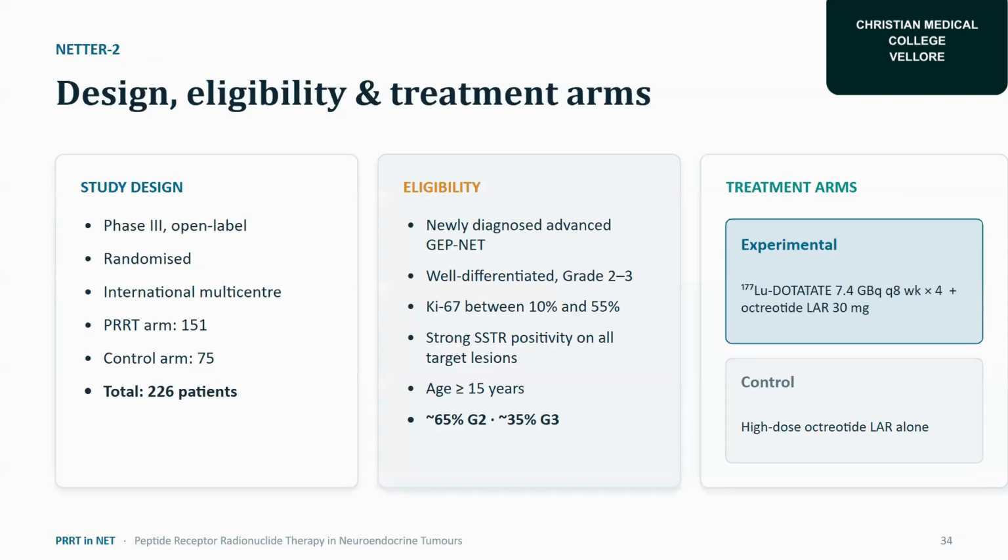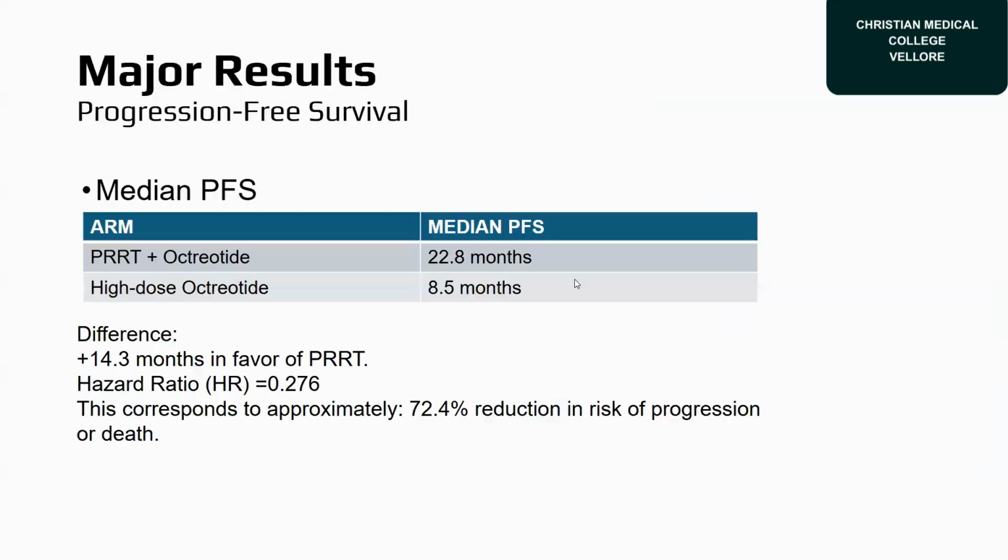So, design and eligibility. The study design here is also phase 3, open label, randomized, international multicenter. The PRRT arm consists of 151 patients and the control arm 75, a total of 226 patients. Eligibility: newly diagnosed, advanced gastroenteropancreatic neuroendocrine tumors that are well differentiated, grade 2 or grade 3, with a Ki-67 index between 10% and 55%. Strong SSTR positivity in all target lesions, age more than 15 years. The patients consisted of 65% with grade 2 and 35% with grade 3. Here also lutetium dotatate 200 millicurie was given, with the control arm receiving high-dose octreotide.